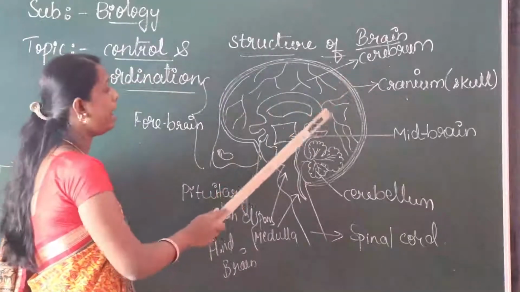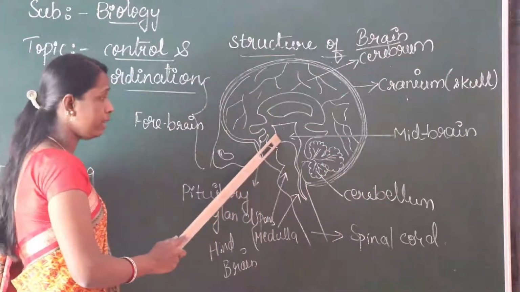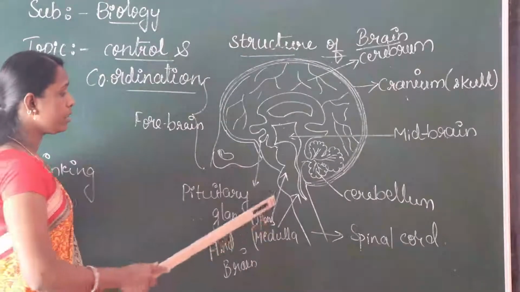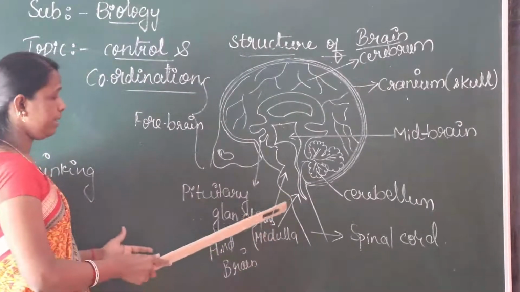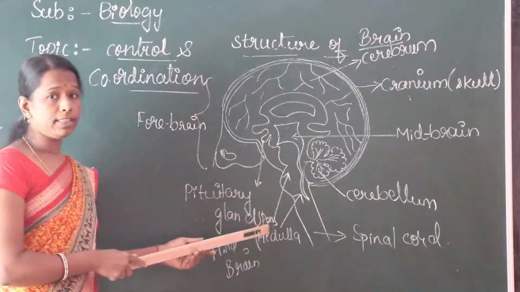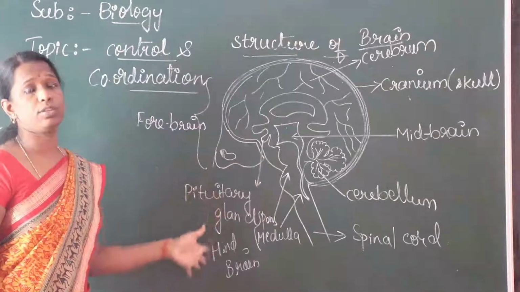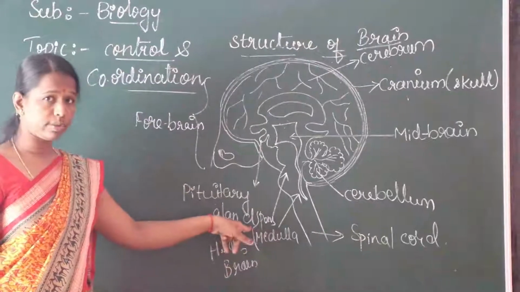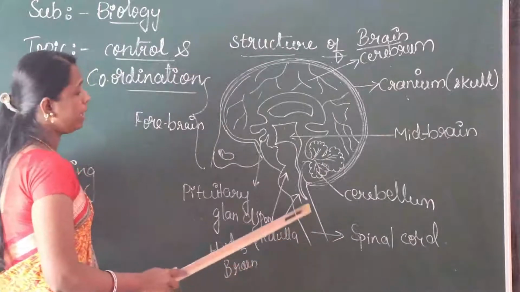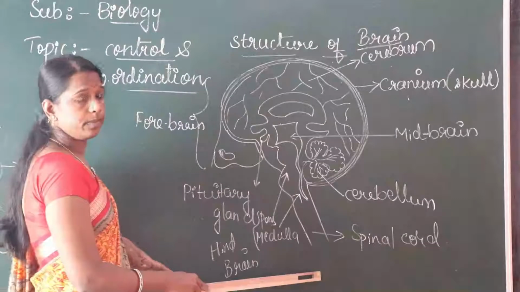The cerebrum is the largest part of the brain. The midbrain is present in the center of the brain. The pituitary glands secrete here. Next, the pons and medulla are part of the hindbrain. Without the pons, the brain cannot transmit any actions, because it has the capacity to transmit. Then the medulla oblongata and the spinal cord. The spinal cord is present in the back bone and connected to the brain.